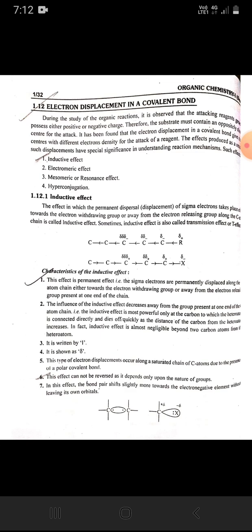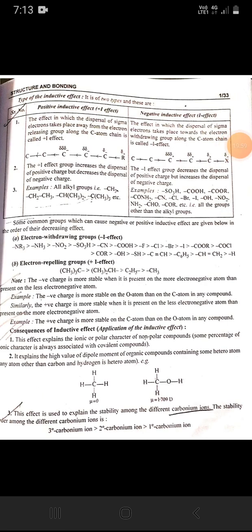Some common groups which can cause negative or positive inductive effect are given below in order of their decreasing effect. Electron withdrawing group: NR3 greater than NH3 greater than NO2 greater than SO3H greater than CN greater than COOH greater than F greater than Cl greater than Br greater than I greater than COOR greater than COCl greater than COR greater than OH greater than SH. Electron repelling groups: plus I effect.